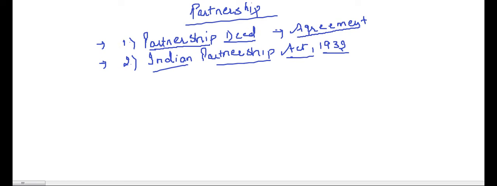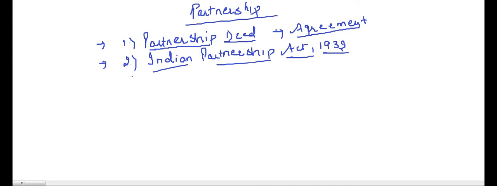If an issue is not addressed by a partnership deed, then that issue will be addressed by the Indian Partnership Act 1932. Write this, very, very important. If an issue is not addressed by a partnership deed, then that issue will be addressed by the Indian Partnership Act 1932.